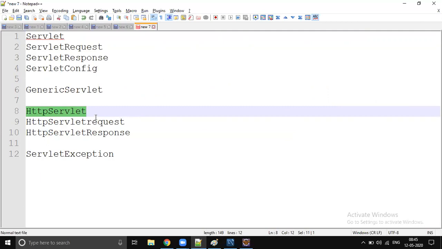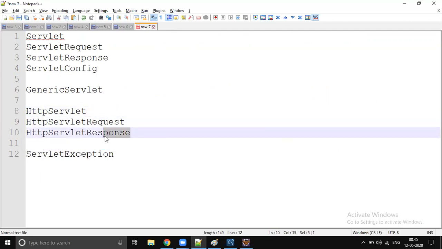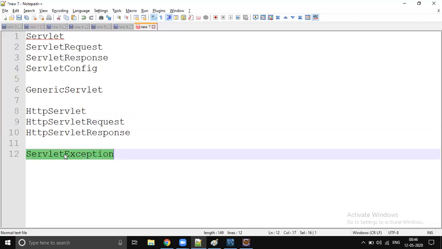Before executing that method, ServletRequest will be converted into HttpServletRequest, and ServletResponse will be converted into HttpServletResponse, and it will execute doGet, doPost, doDelete, doTrace, whatever it is based on the client request. While processing this, if any exception comes, it's going to be ServletException. This is a checked exception. I hope you know what is a checked exception and what is an unchecked exception. So you might have to handle it in some places, like throws ServletException. So this is all about the API.